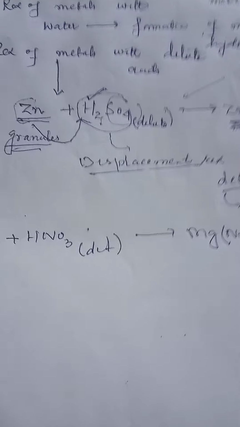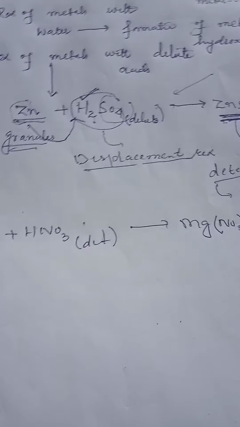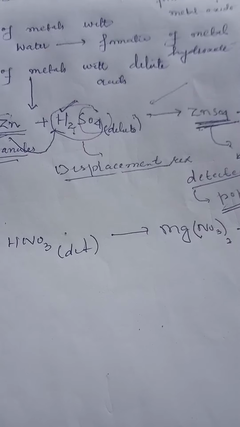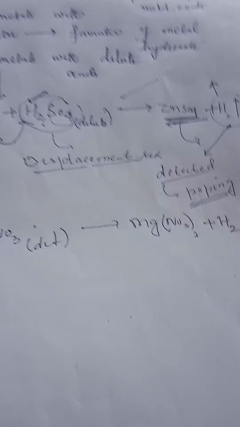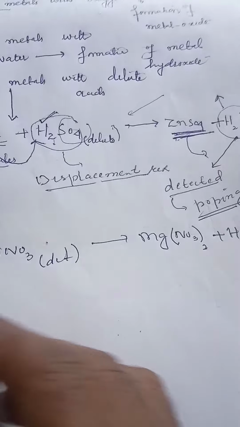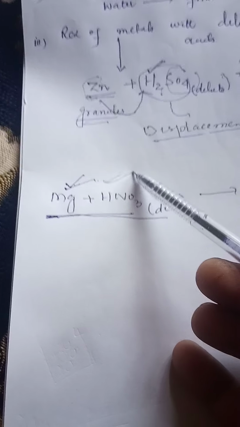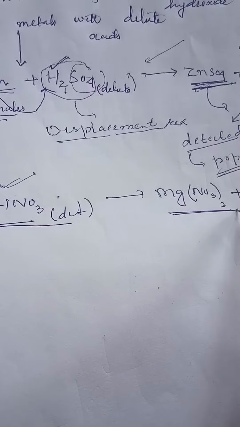In a nutshell, every metal which is more active than hydrogen, because here activity determines which element displaces which, can replace hydrogen as H2 gas, resulting in the formation of its own salt. Magnesium, being more active, is in a position to do so.